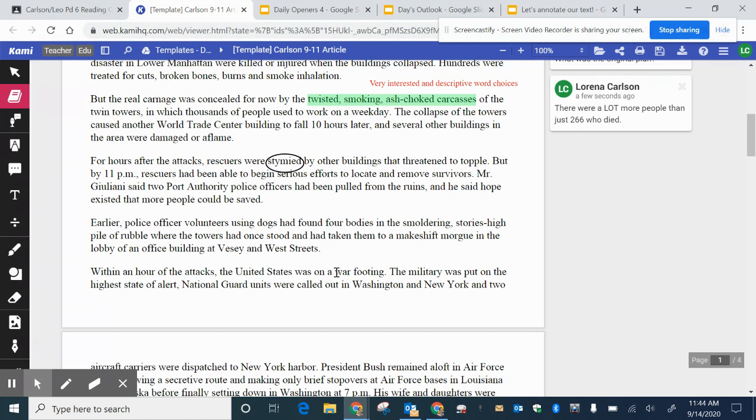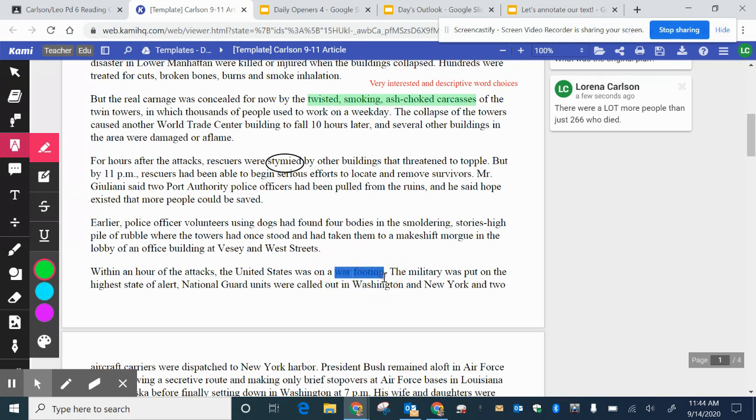War footing, again, is something that I find interesting. I'm going to actually see, there is no definition that's found for that, but it was interesting enough to me that I did want to highlight it because that was a word choice that I hadn't heard before.